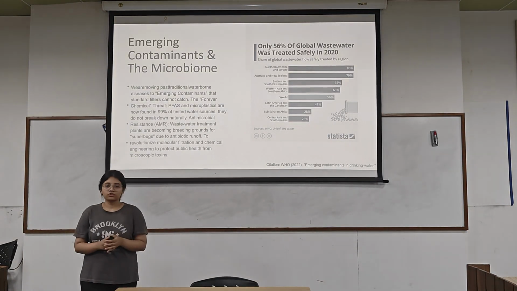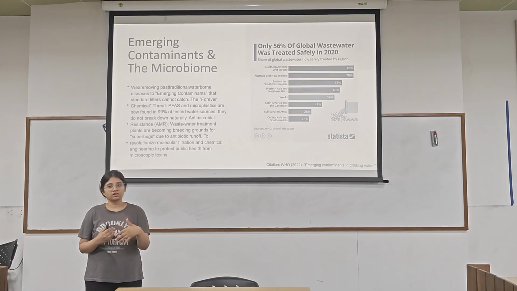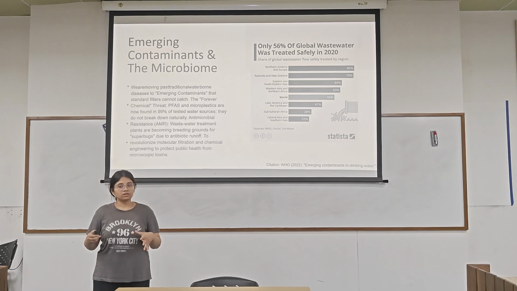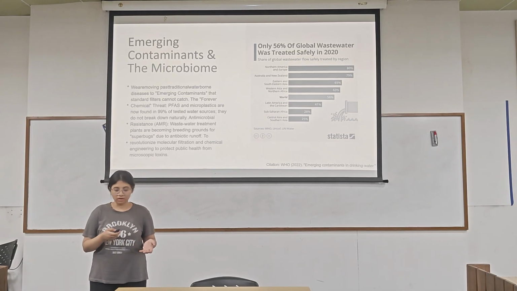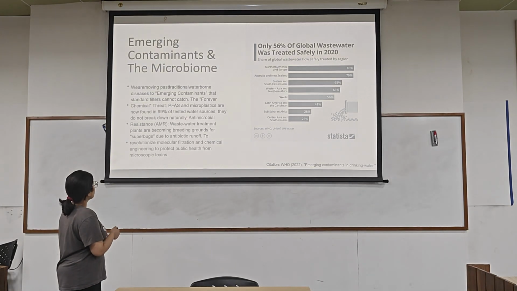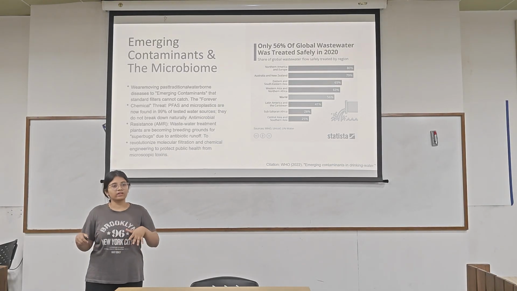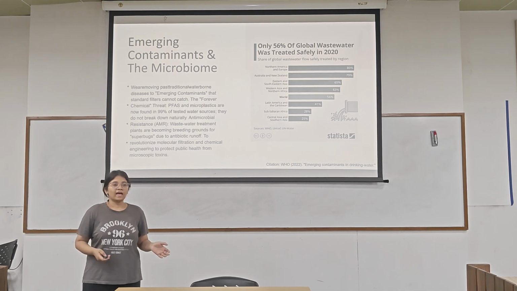Now, a major issue that we are facing is emerging contaminants. The effluents contain PFAS, a major term in this. These are chemicals, like microplastics, that do not degrade easily. As we study the food chain, these can be found in our bodies, and they accumulate over time.